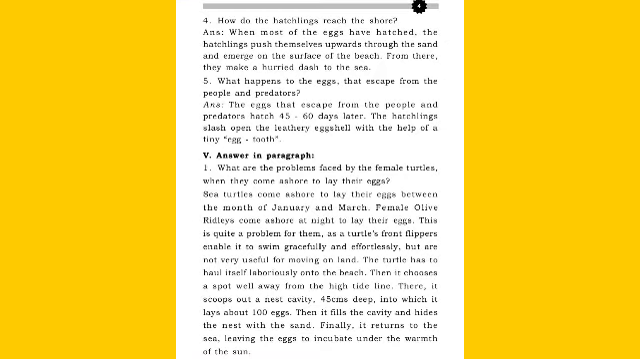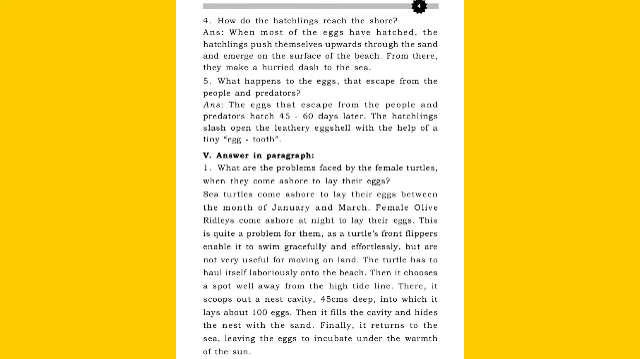Number 4. How do the hatchlings reach the shore? Answer: when most of the eggs have hatched, the hatchlings push themselves upwards through the sand and emerge on the surface of the beach. From there, they make a hurried dash to the sea. Once again I will repeat.